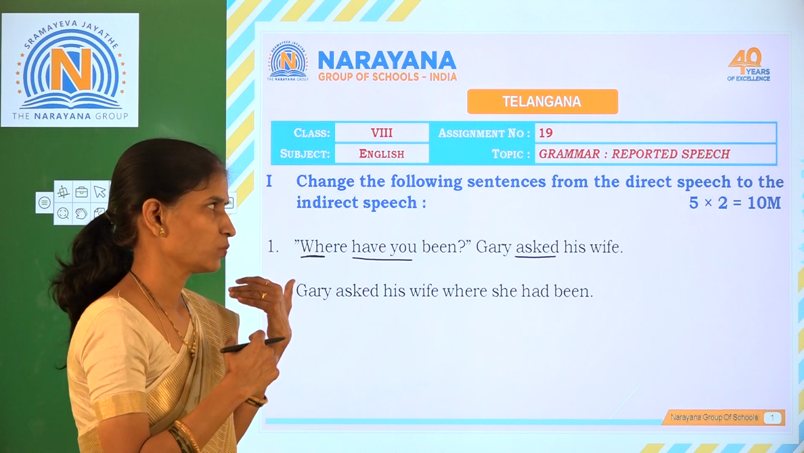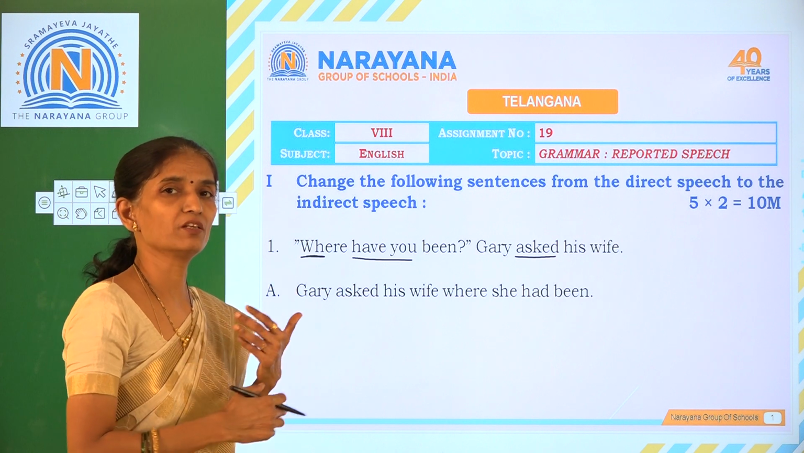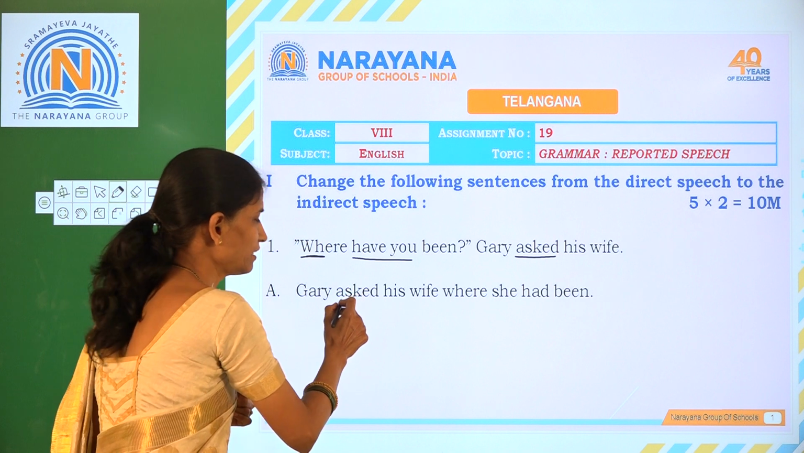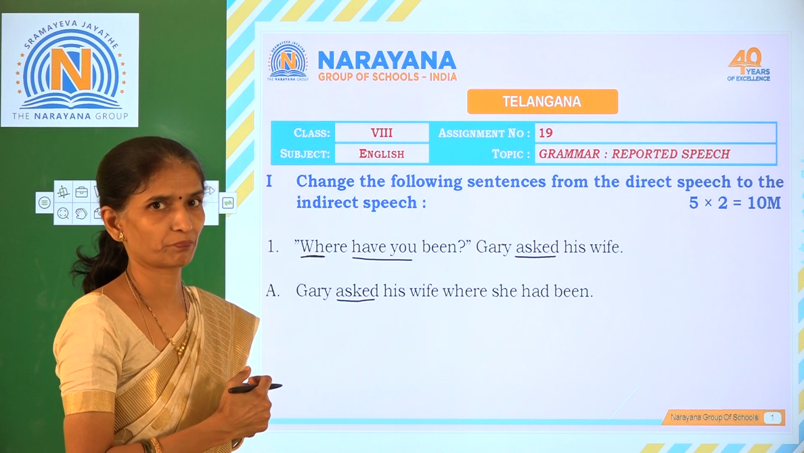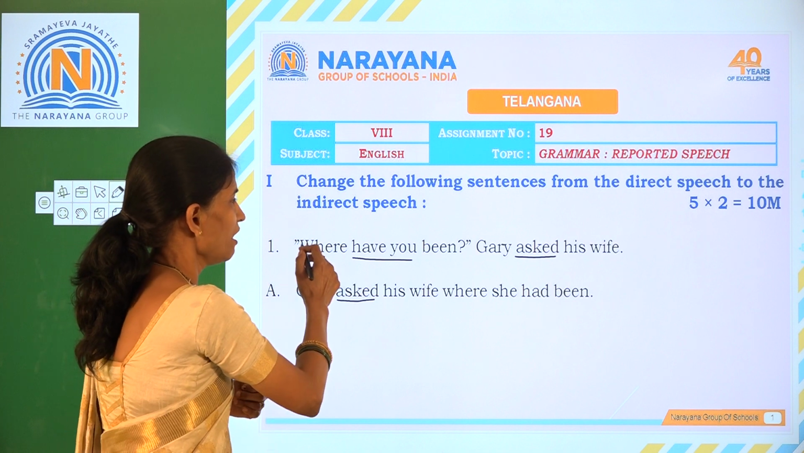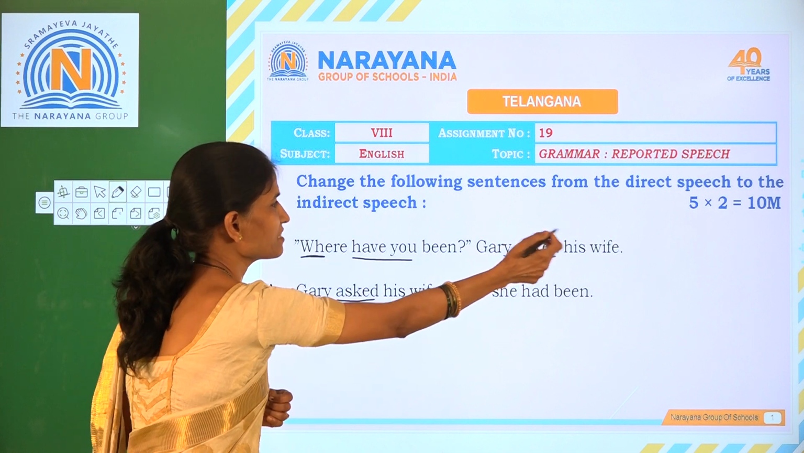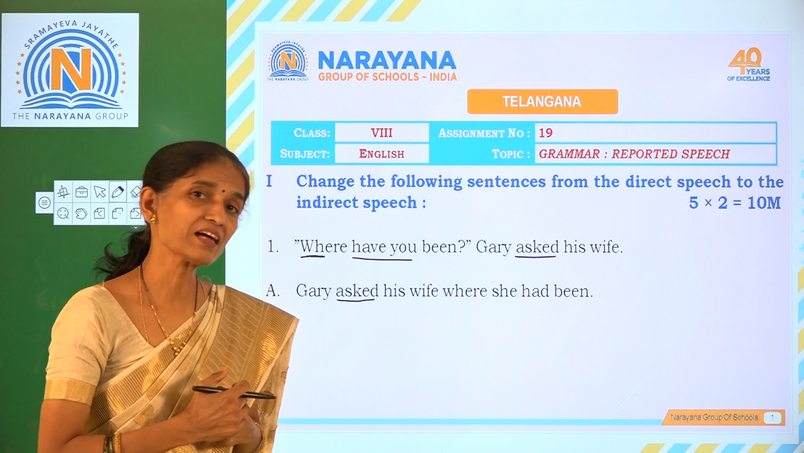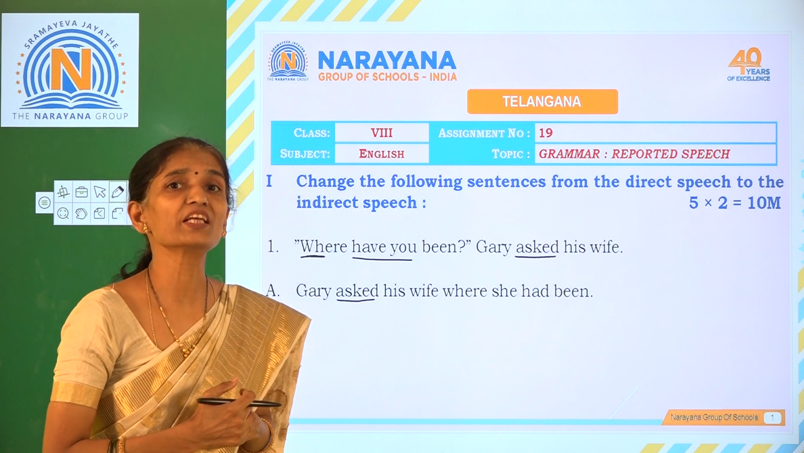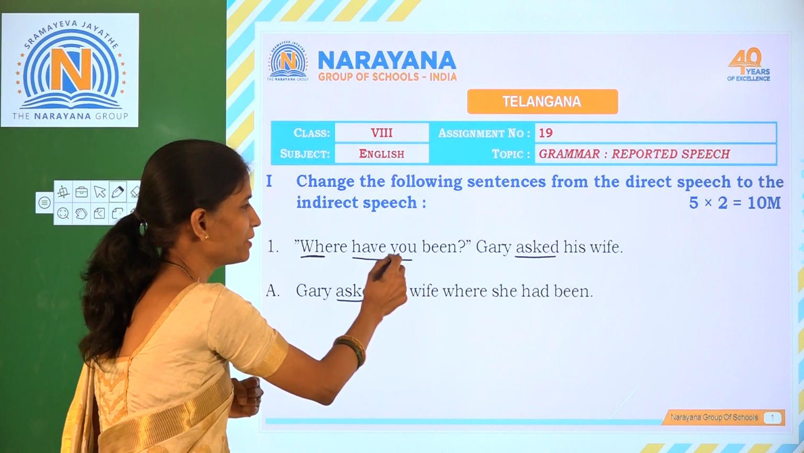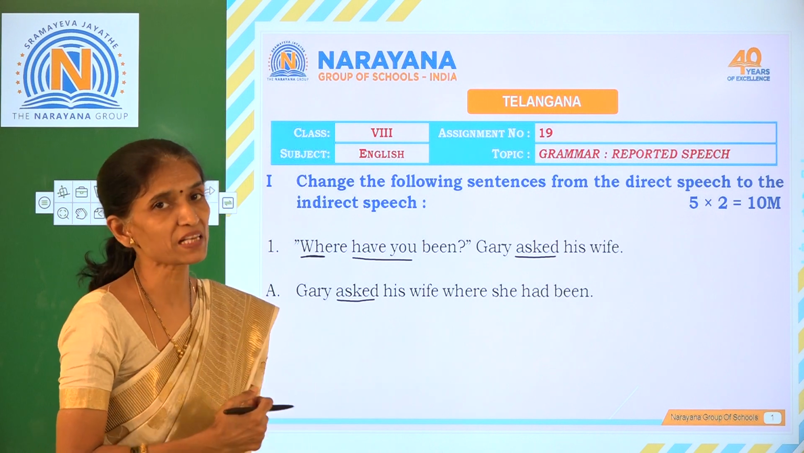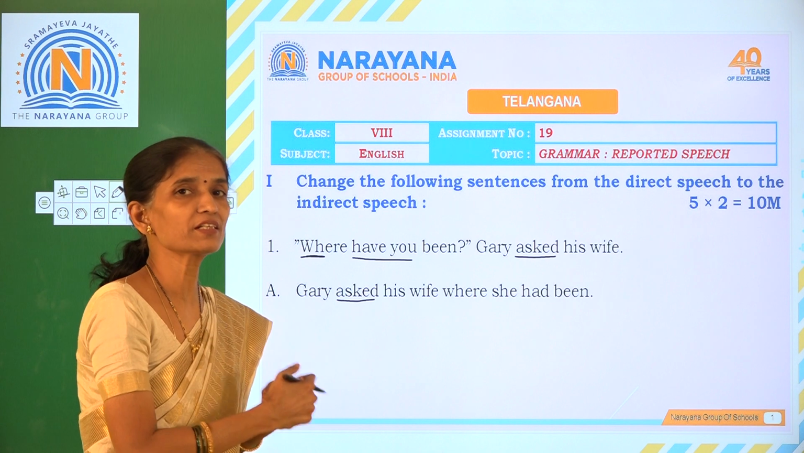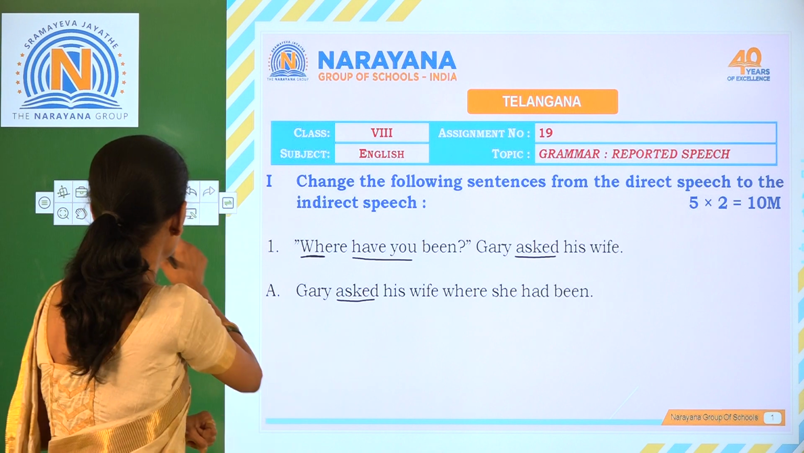When we have a question, the reporting verb in indirect speech can be asked. Where have you been? Gary asked his wife. Gary asked his wife where she had been. Have been is changed to had been. Present perfect is changed to past perfect when we change a sentence from direct to indirect.